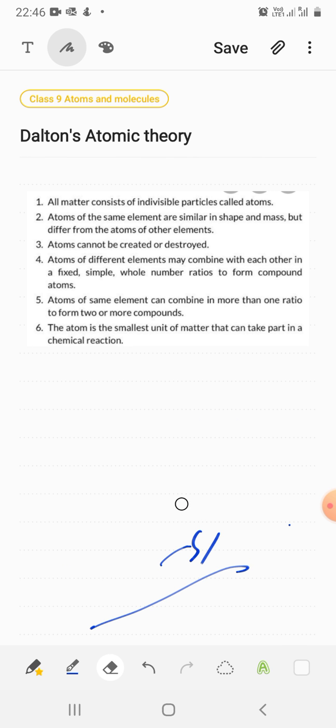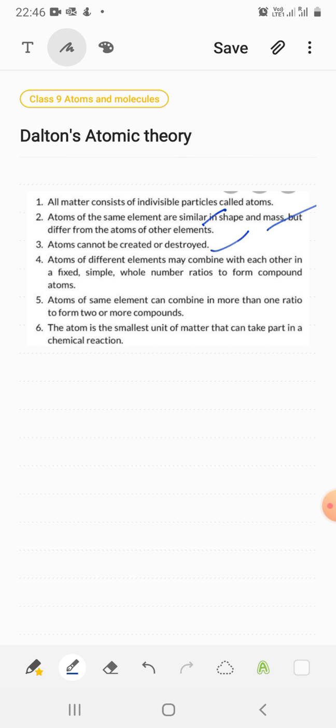The second postulate given by Dalton regarding atoms is that the atoms of the same element are similar in shape and mass but differ from atoms of other elements. The atoms of the same element will be similar in shape, mass and properties, but different atoms will have different shape, different mass and different properties.